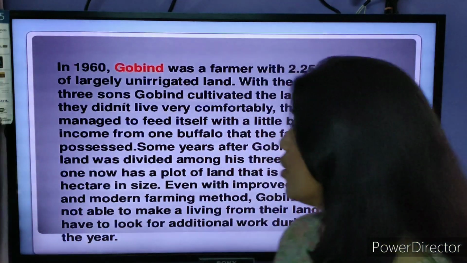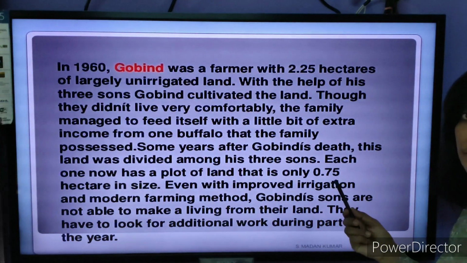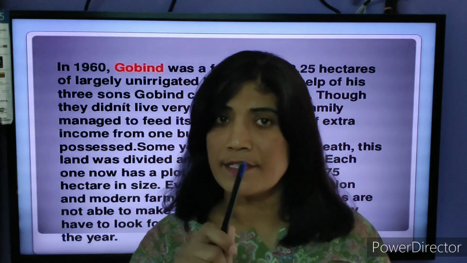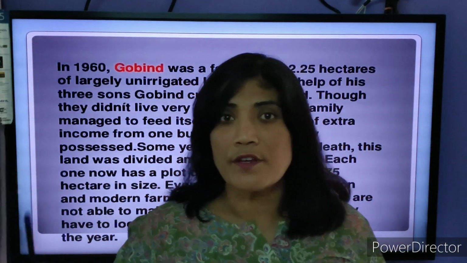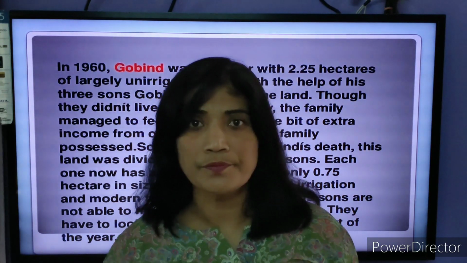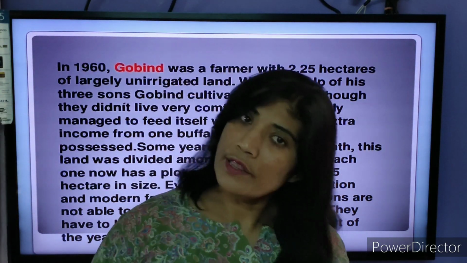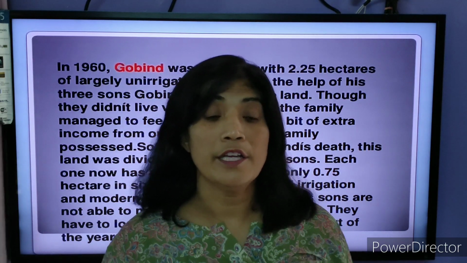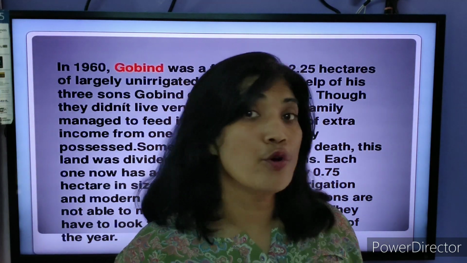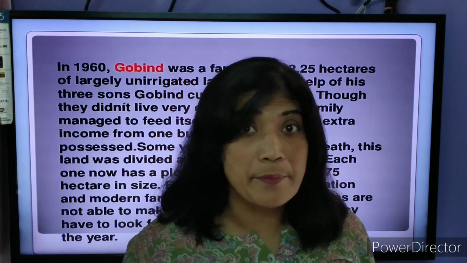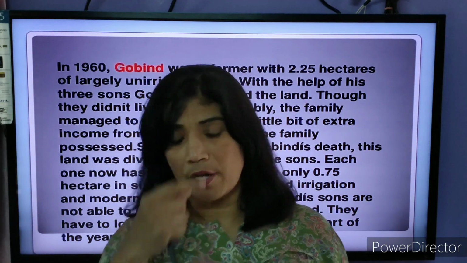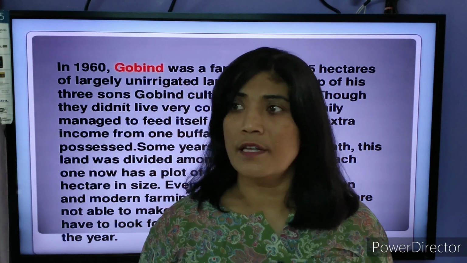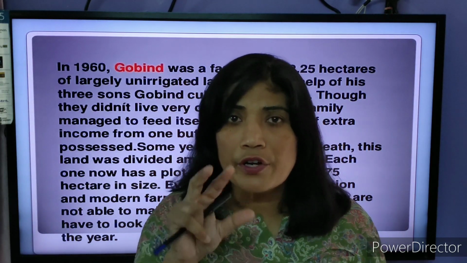0.75 hectare, not even one complete hectare. So you can imagine, that means the size of the land holding has reduced. On that 0.75 hectare of land, he is going to build a house. He is going to live with his family, because that is the separation done. So they are going to live in a house, and how much land will they have? That means the land that they have would reduce.